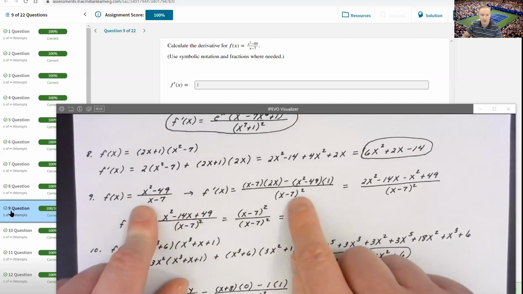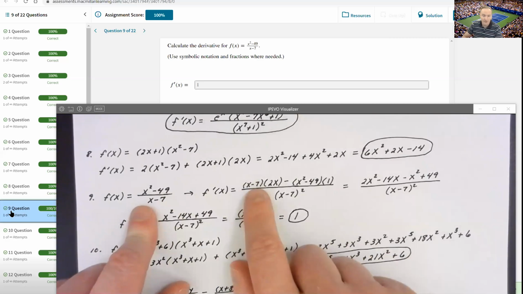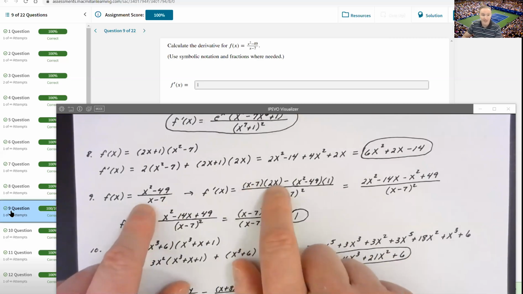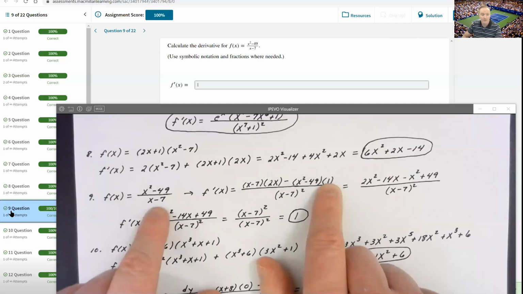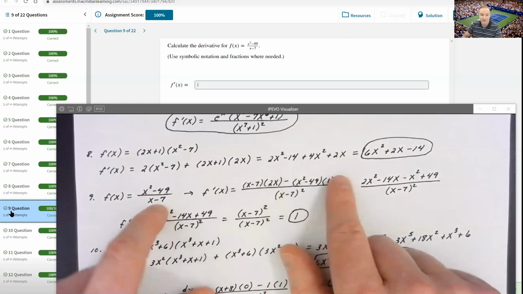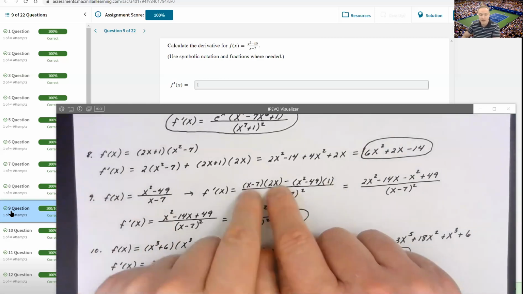I square the denominator. Then I bring the denominator up to the numerator times the derivative of the numerator. So I just looked at that numerator and said, derivative of that numerator would be 2x. Boom. Minus the numerator, x squared minus 49, times the derivative of the denominator. Well, derivative of x minus 7 is 1. Gorgeous.